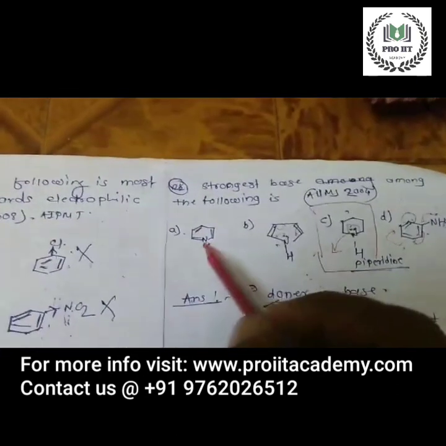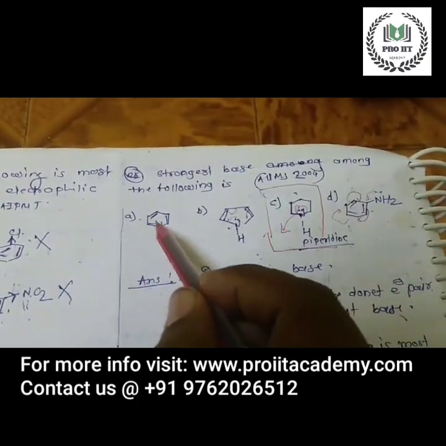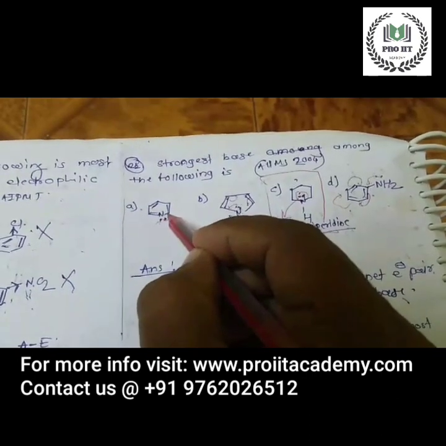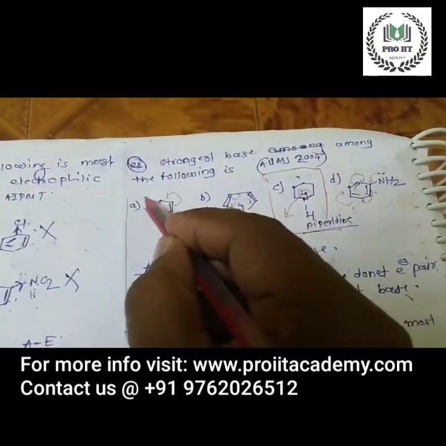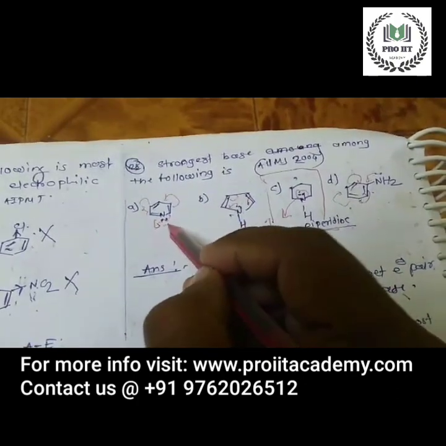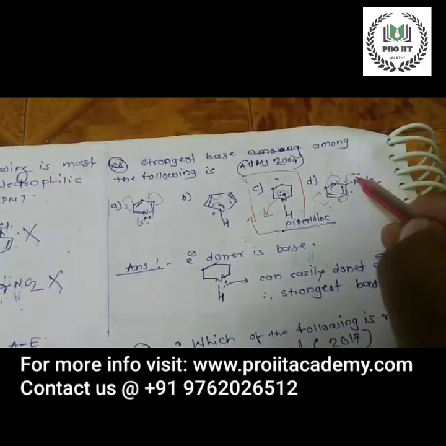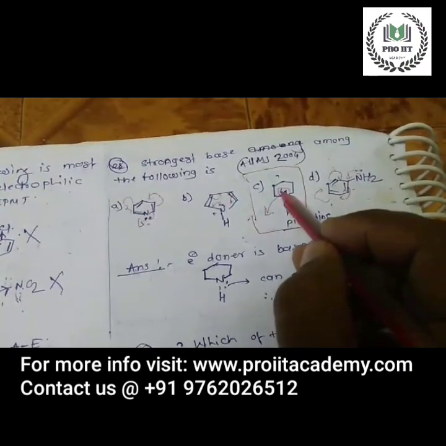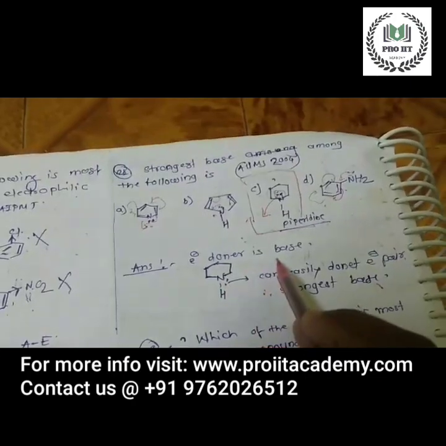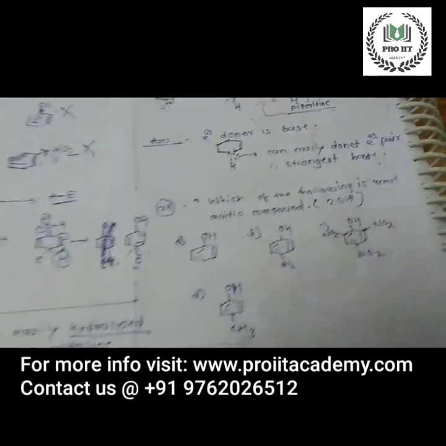In the other compounds, you can see 1, 2 and 3. Everywhere the lone pair on the nitrogen atom is involved in delocalization of the electrons, like these. So these are not free electrons. But in piperidine, these electrons are free electrons and can easily be donated. An electron donor is a base, so the stronger base is piperidine. C option is the correct option.